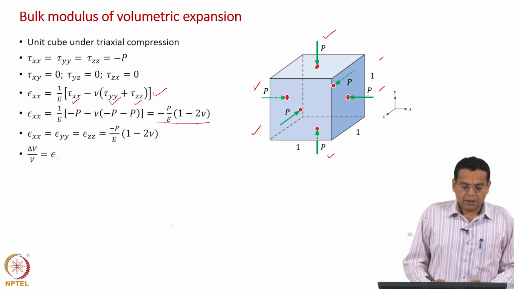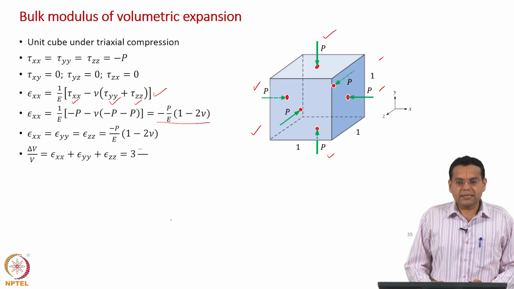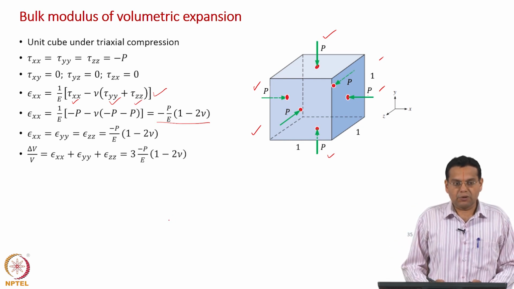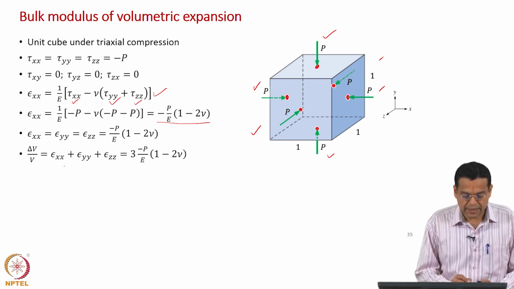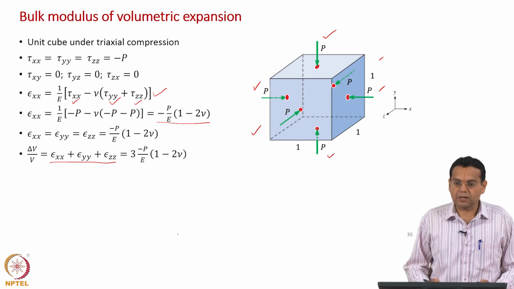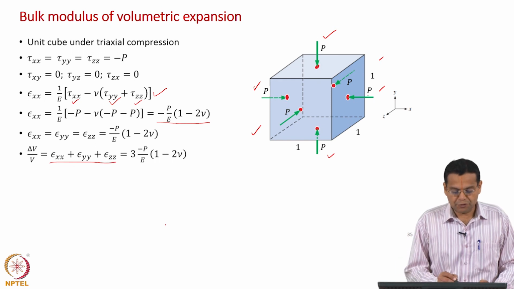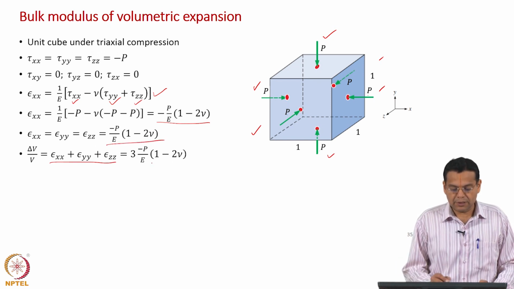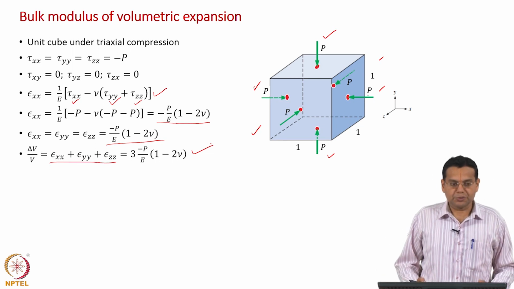Now, how did we define volumetric strain? It is the fractional change in volume, that is, change in volume by original volume, and we related it to the sum of the normal strains, epsilon xx plus epsilon yy plus epsilon zz. So, if you sum this, you get 3 into minus p by E into 1 minus 2 nu.